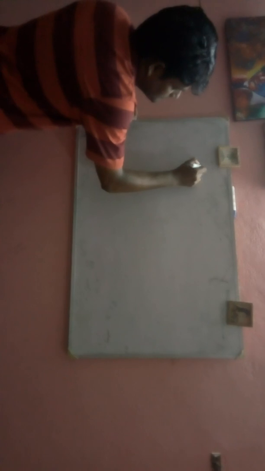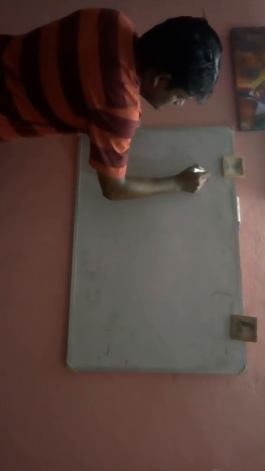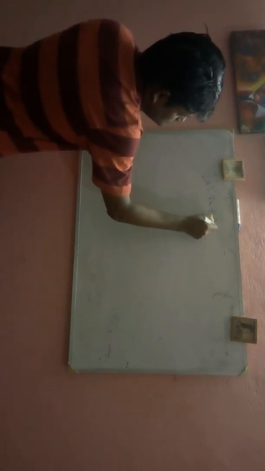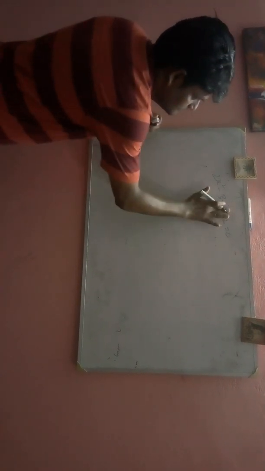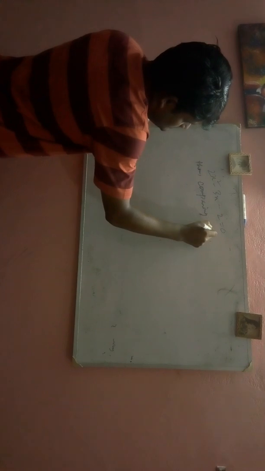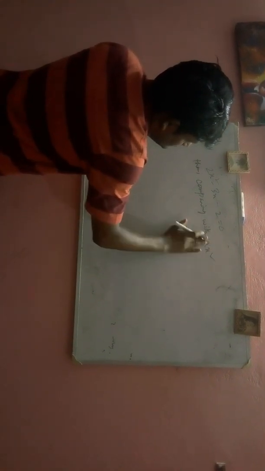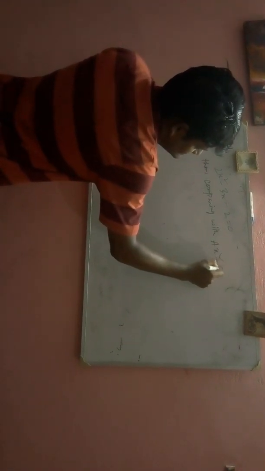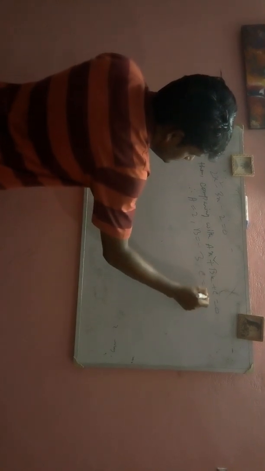Third case is, if we take 2x square minus 3x minus 2 equals 0. Then same process, comparing with ax square plus bx plus c equals 0, then a is equal to 2, b is equal to minus 3, c is equal to minus 2.